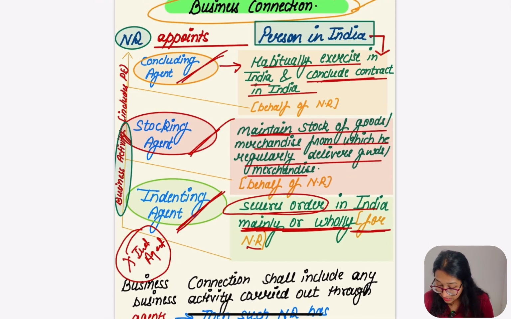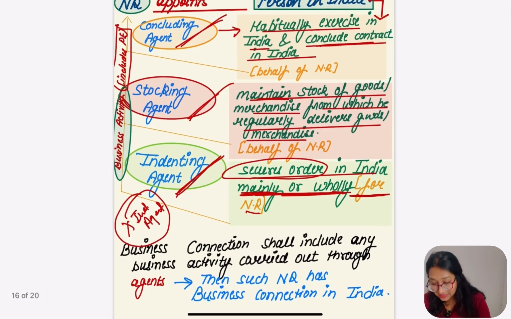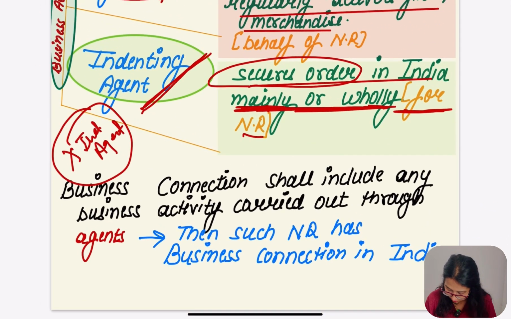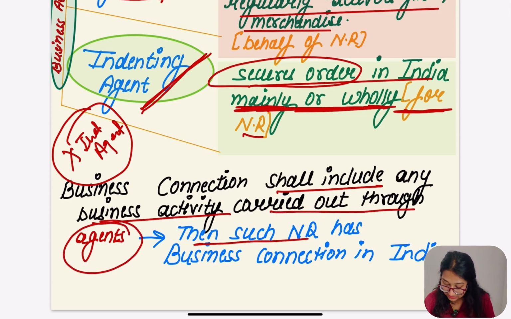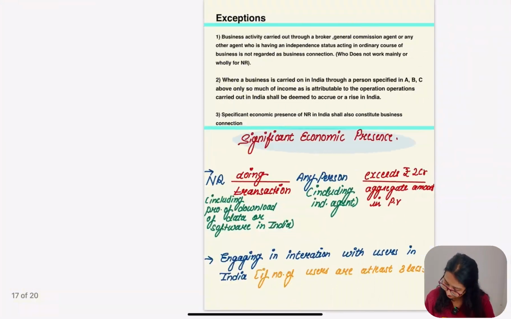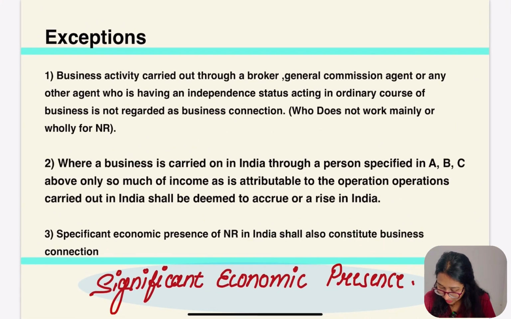So let's rewind it. If a non-resident appoints any person, which person? The 3 persons, we know that. And for doing the business activity, including P, in that case these are going to be business connection. Hope this part was clear. Let's go for the other. Business connection shall include any business activity carried out through an agent. Then such NR has business connection in India. This is what I said. So hope up to this was clear.